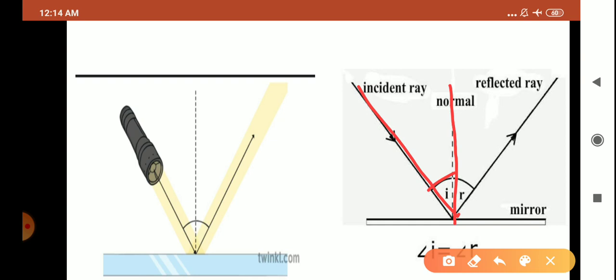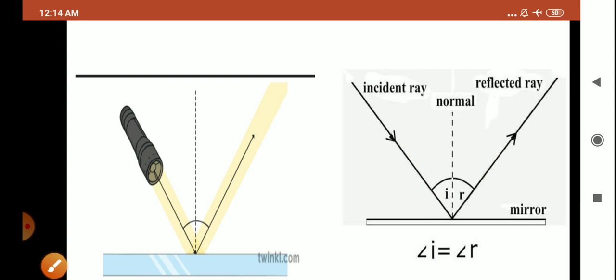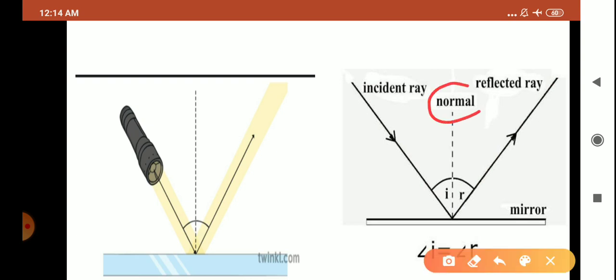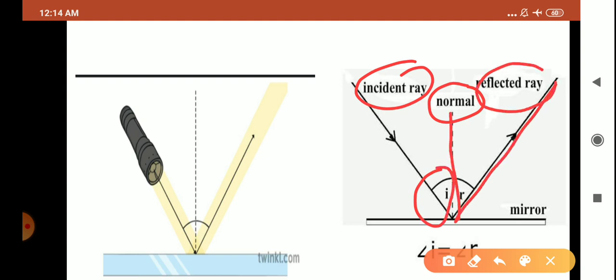So this is one of the angles, and this is the other angle. The angle which is formed by the normal and incident ray is denoted by angle I. Whereas the angle which is formed by the reflected ray and normal is denoted by angle R.